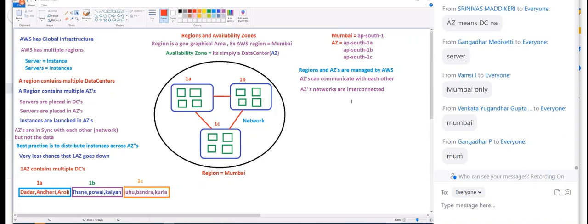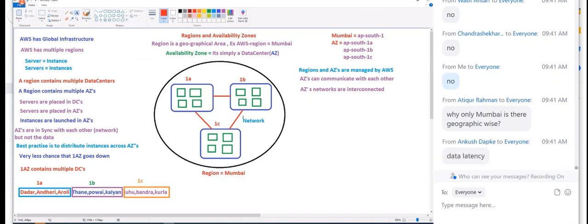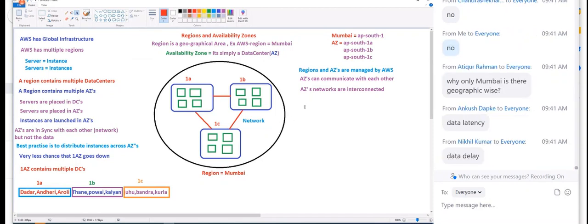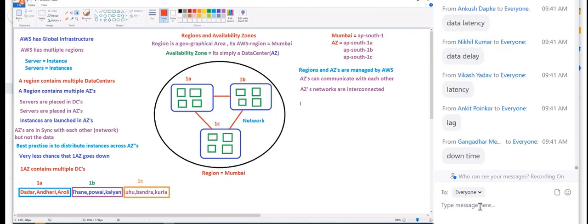Mumbai only, right? So if you have your customers in India, will you place your servers in Ireland or in London? No, right? What will happen if you do that? What is the problem? Latency issues, right? Latency issues.